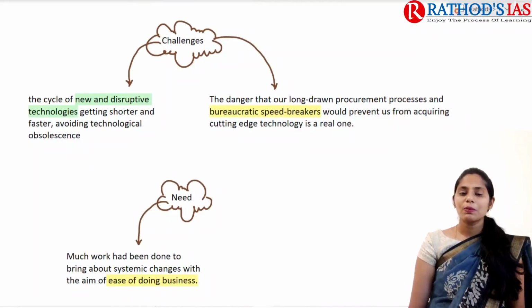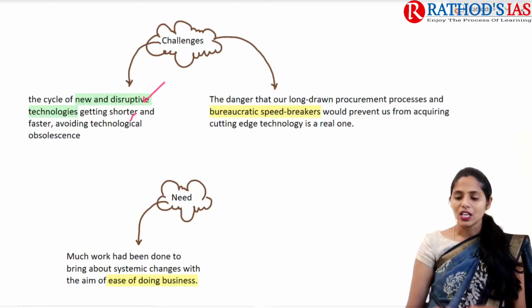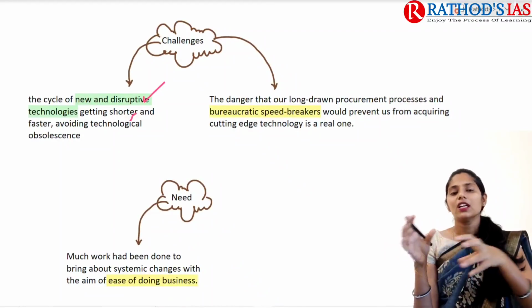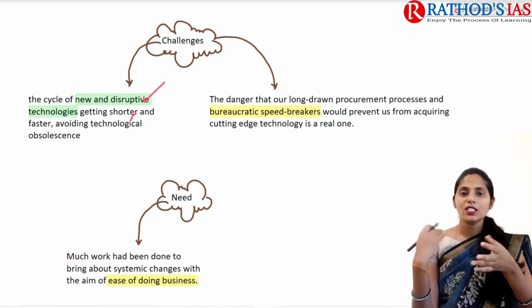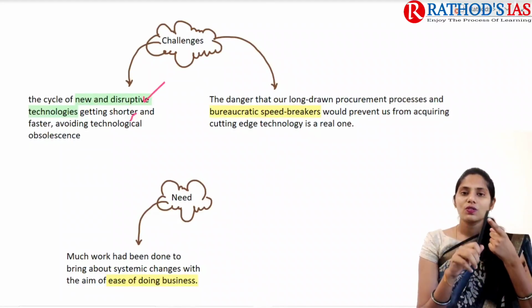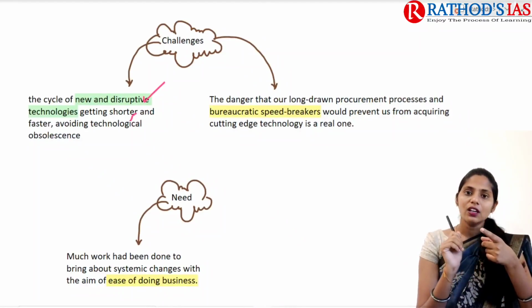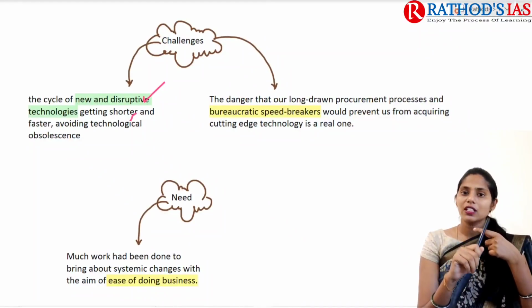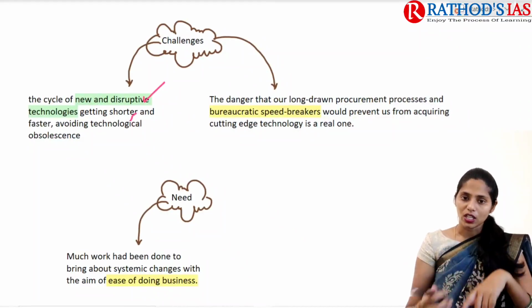So if you're talking about some important challenges, the first one is that we do not have proper technology. When we compare the technology of China and the technology of India, the technology of China is more advanced than that of India. So first, we are having outdated, or we can say obsolete, technology. We need to upgrade our technology.